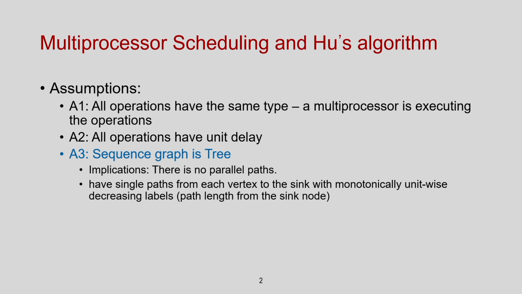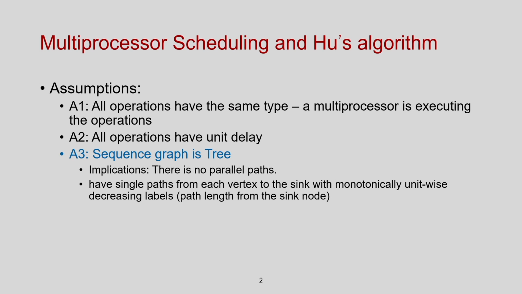As you recall in the previous class, I have discussed that in general my sequence graph is a graph where the nodes have a different delay and the type of the operations also is different. But if you take some restrictions or assumptions on this particular input graph, that if the node type is the same, that all operations of the same type can be executed using a multiprocessor. So, this is my assumption 1.